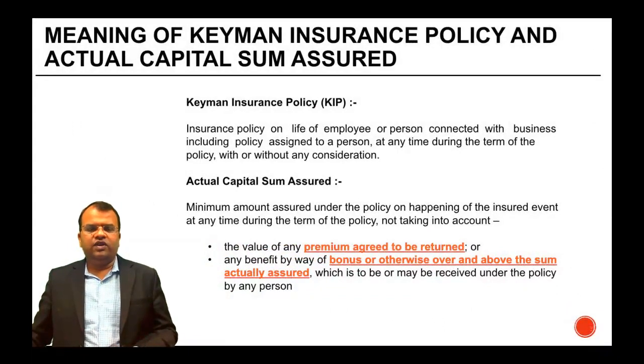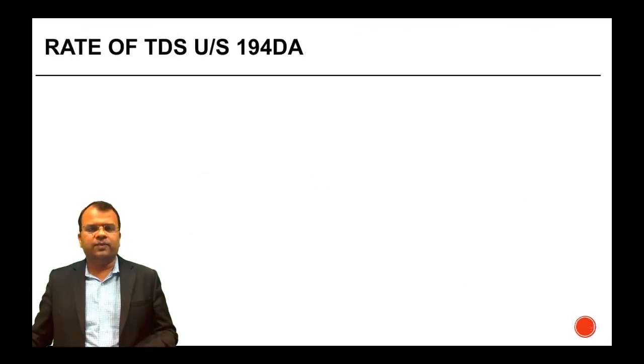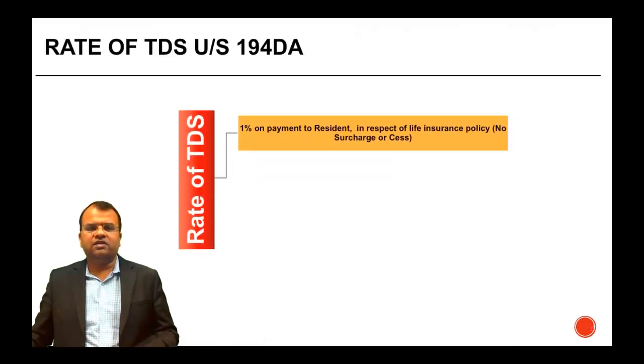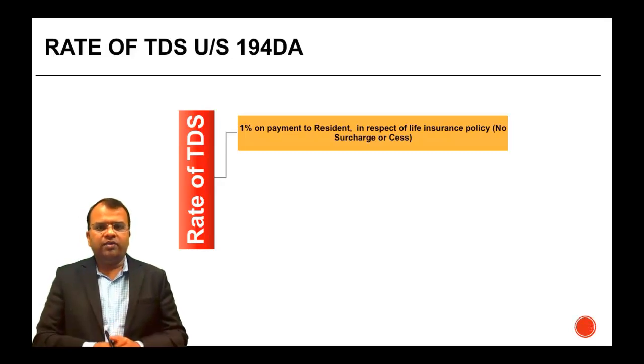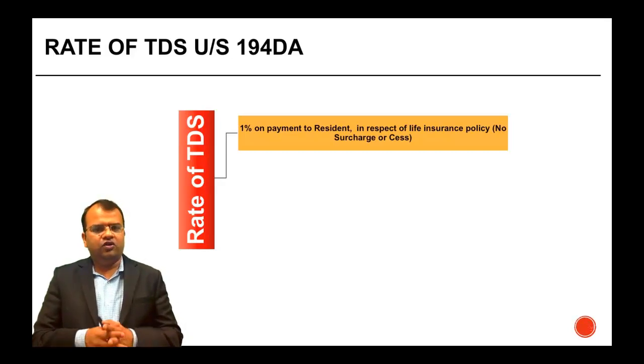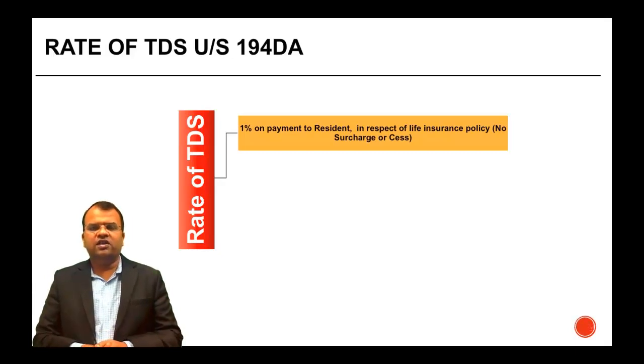Now, these are the meanings of Keyman insurance policy and actual capital sum assured, which we have discussed. What is the rate of TDS? The rate of TDS is 1% of payment on the payment to a resident. In respect of life insurance policy, there will be no surcharge or cess on top of this 1%.